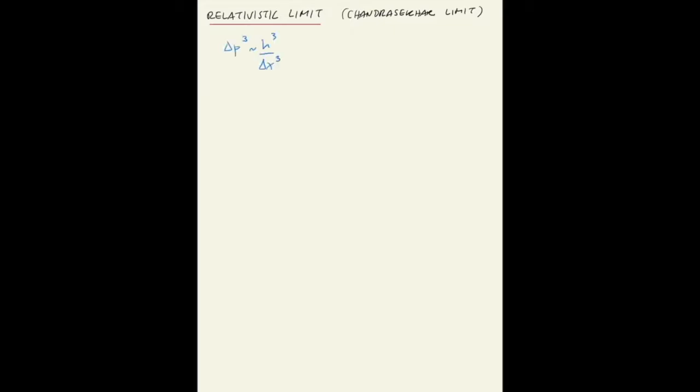So substitute the delta x by the number density. That's a measurement of volume. So you can write that the cube of their momentum is equal to the cube of the Planck constant times the electron number density. So if you solve for the velocity, it is the Planck constant over the mass times the cubic root of the electron number density. And the number density is the density over the mean molecular weight times the atomic mass unit